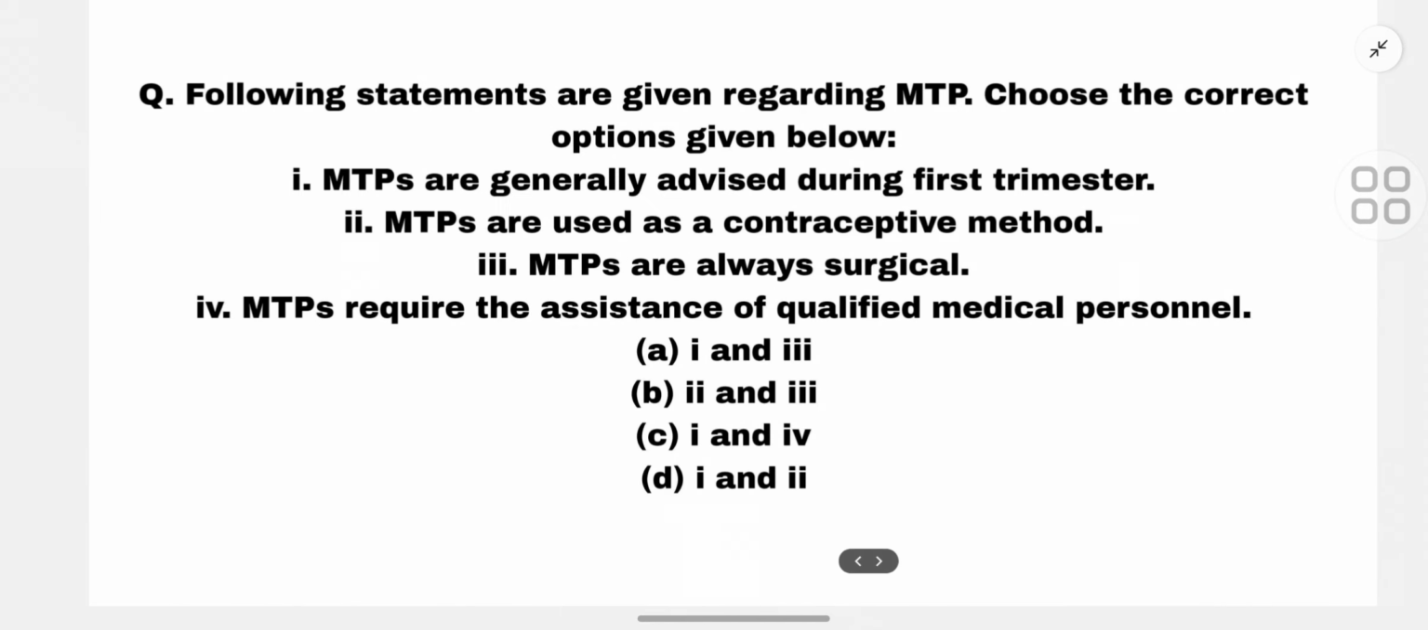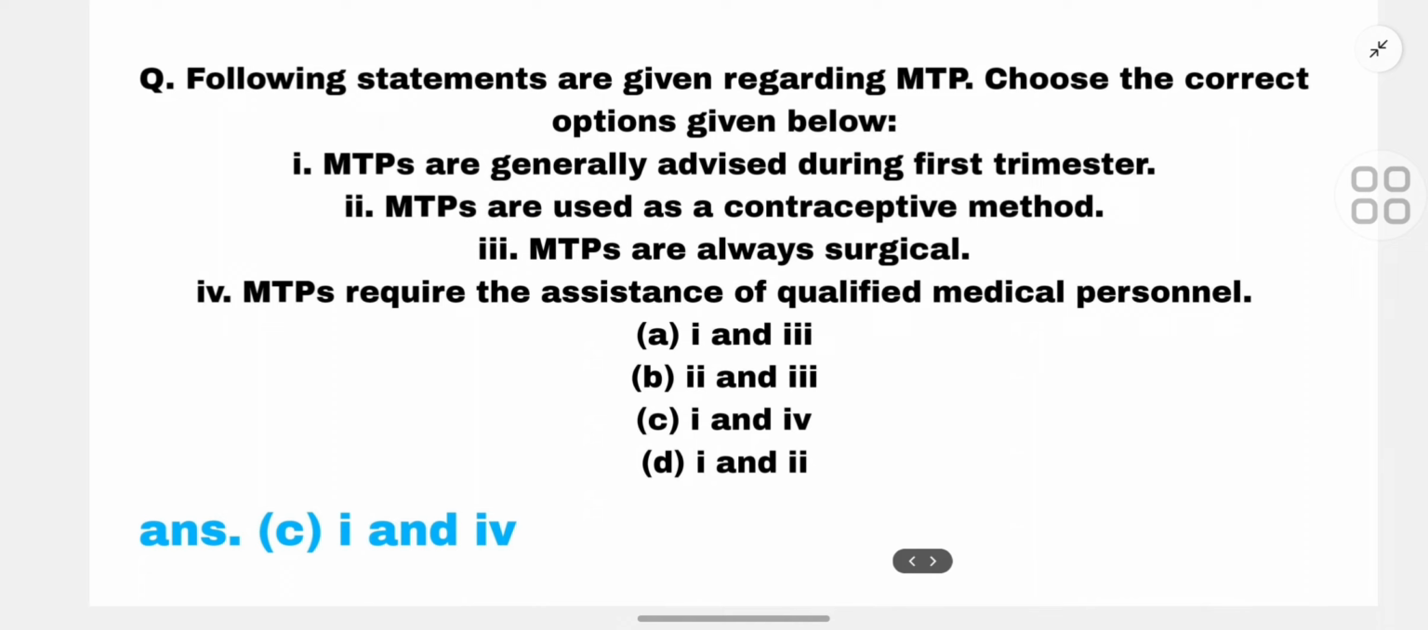The next question is, the following statements are given regarding MTP. Choose the correct option given below. First, MTP is generally advised during the first trimester. Second, MTP is used as a contraceptive method. Third, MTP is always surgical. Fourth, MTP requires the assistance of qualified medical personnel. And various options are given below. So the correct answer is C, first and fourth. The first one is, MTP is generally advised during the first trimester. Fourth, MTP requires the assistance of qualified medical personnel.